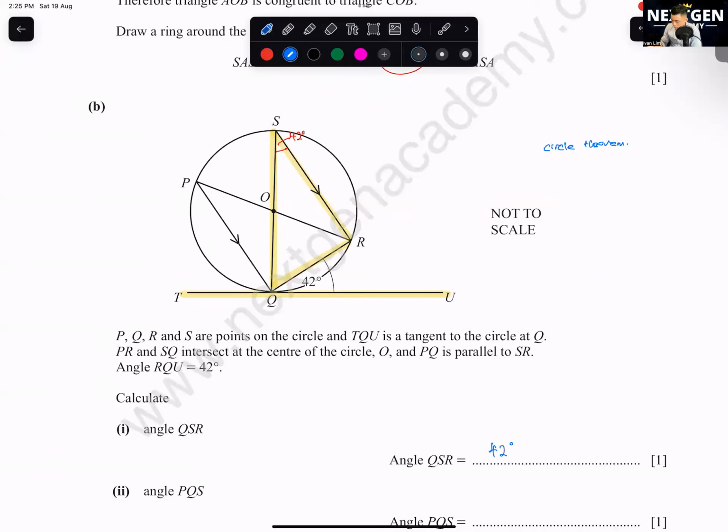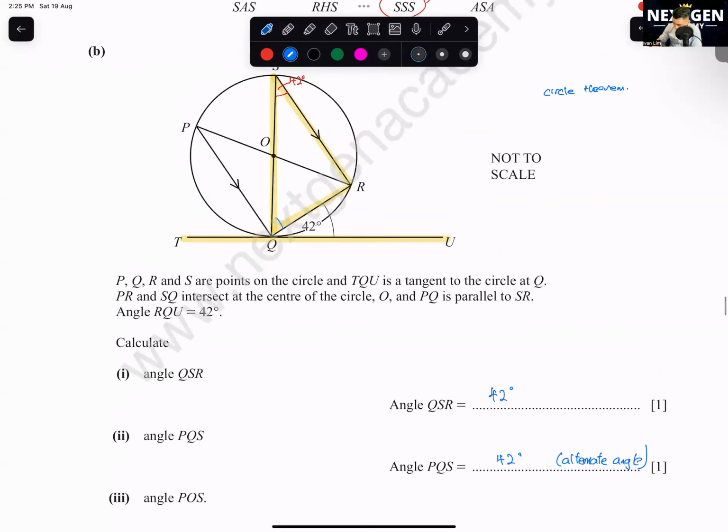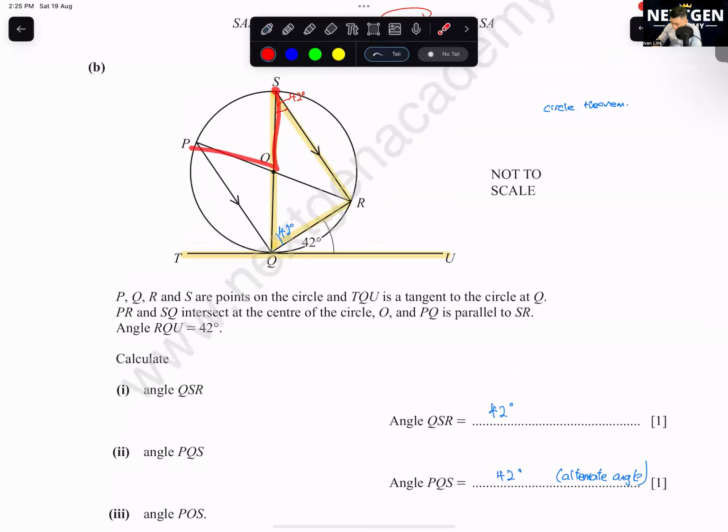PQS. What do you know about PQS? This one, alternate angle. Maybe I just write. You can write down the reason, just in case. This one is alternate angle. Angle POS, this one is also 42 degrees. POS is where? Sorry, 42 is here.